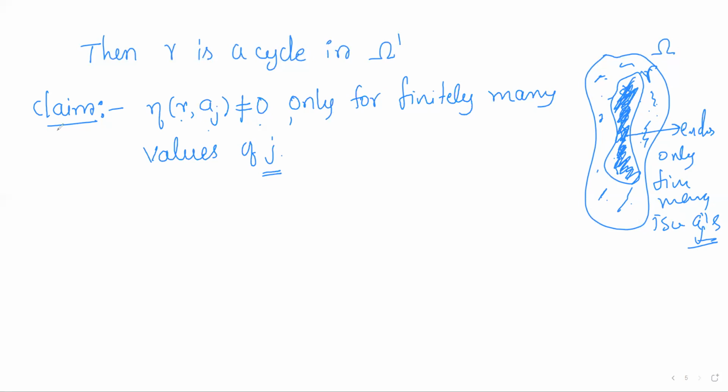Now, for the time being, assume this claim, that gamma can enclose only finitely many isolated singularities with respect to which the index is non-zero.